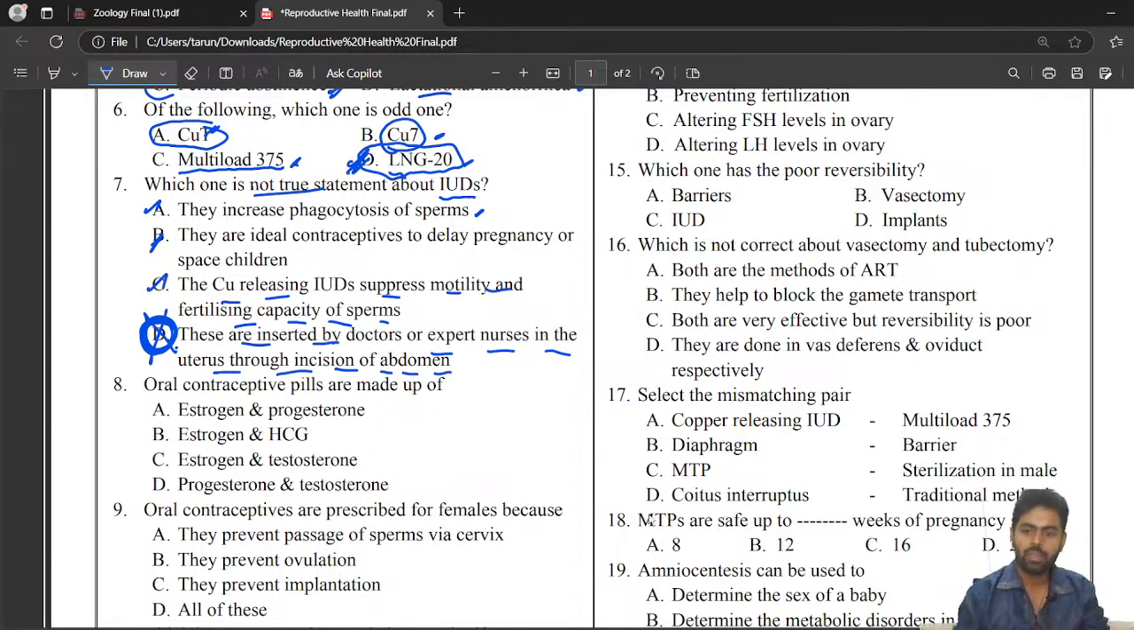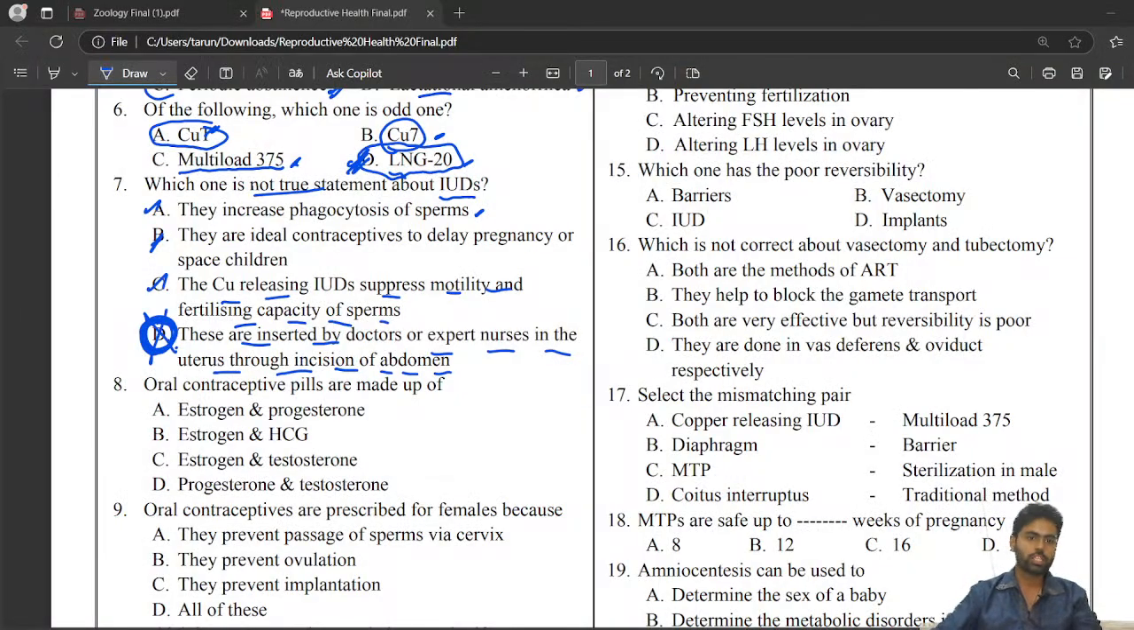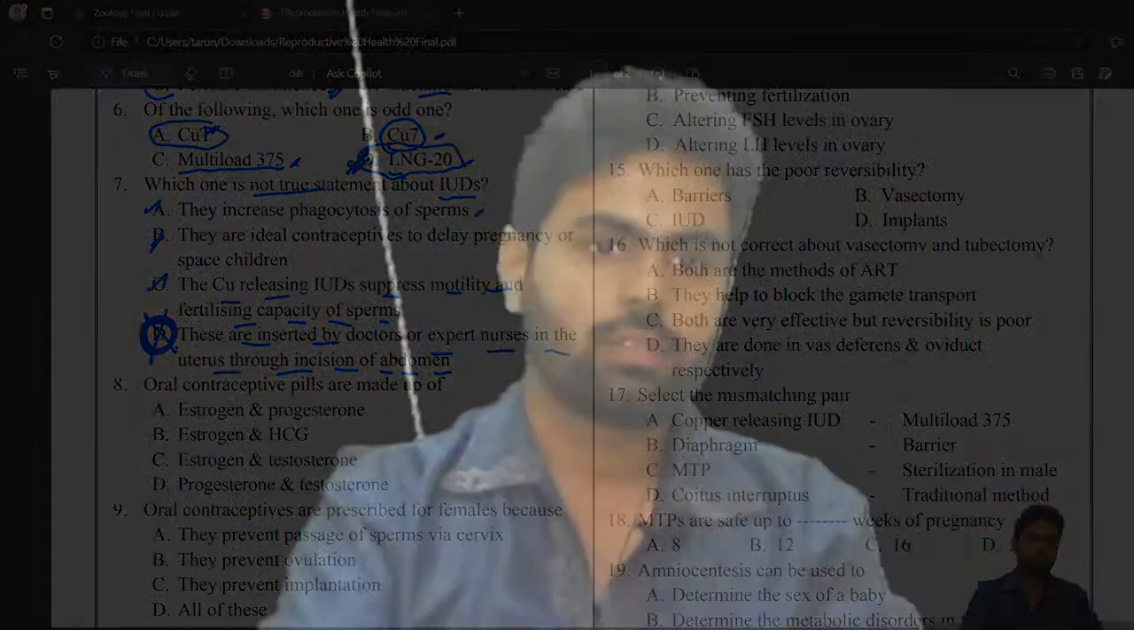The only invasive method that we have here is what? Surgical method. Come on. Surgical method is the only invasive method. Other than that, all other methods are non-invasive methods. Right? Fine. So we'll go with the next question. Okay, let me do one modification here.